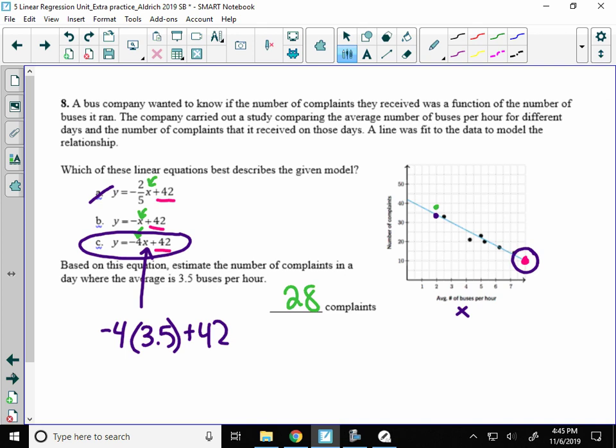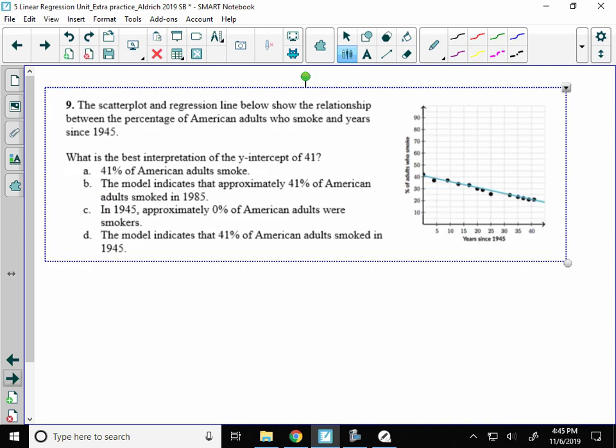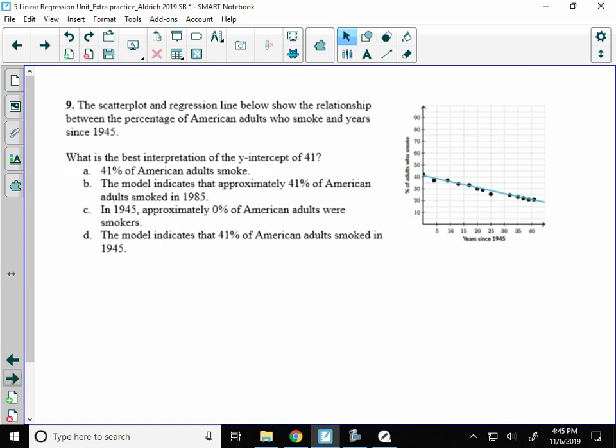All right, number 9. This scatter plot and regression line show the relationship between the percentage of American adults who smoke and the year since 1945. Looks like it's a little bit negative there. So what's the best interpretation of the y-intercept? All right, so the y-intercept is right around here. So it says 41% of American adults smoke. I don't know if that is what that means, so I'm going to say no for that.